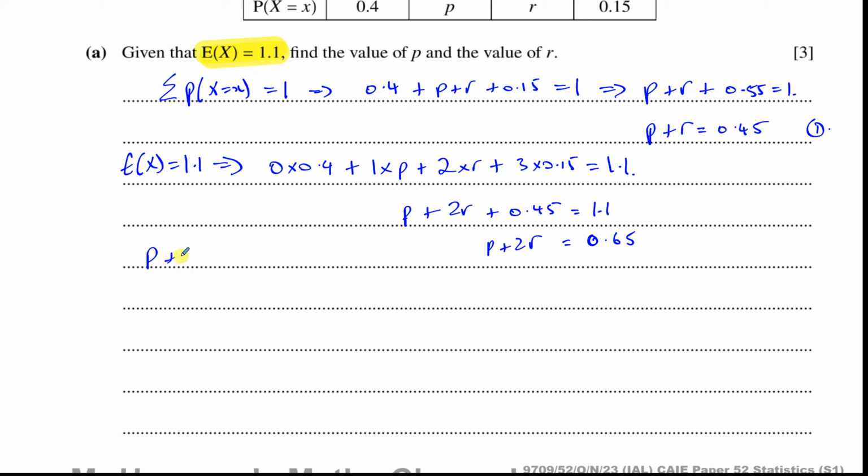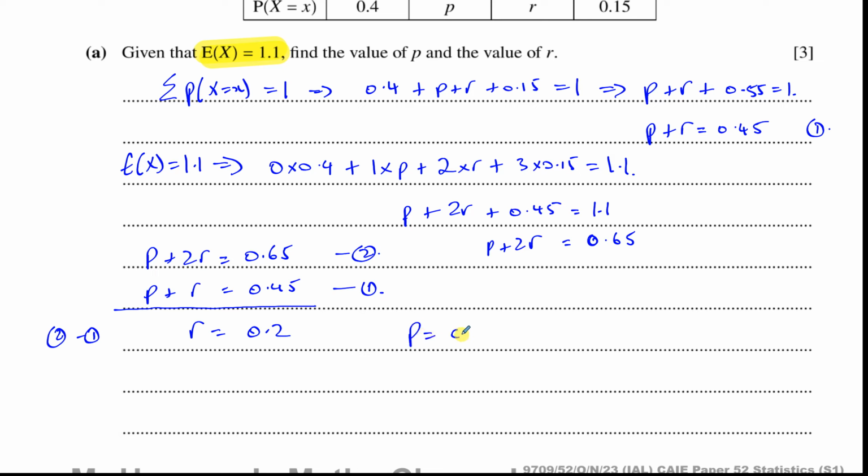We have p plus 2r, let's use that one on top, it's a bit easier. That's equation 2 that we found. And we have p plus r equals 0.45. That's the first equation we found. And we can see simple elimination. If I subtract the two equations, the p will be eliminated. So 2r minus r, I'm doing equation 2 minus equation 1, gives me r equals 0.2. And if r equals 0.2, we know that p is equal to 0.45 minus 0.2, so p is equal to 0.25. So we have our values for p and r, and we've answered the first part of the question.